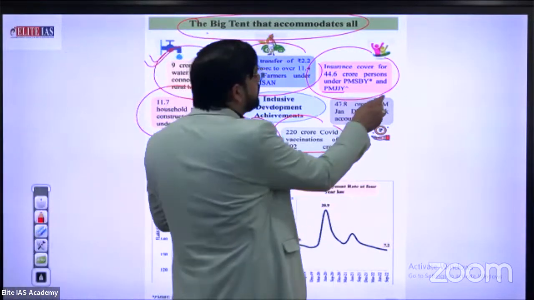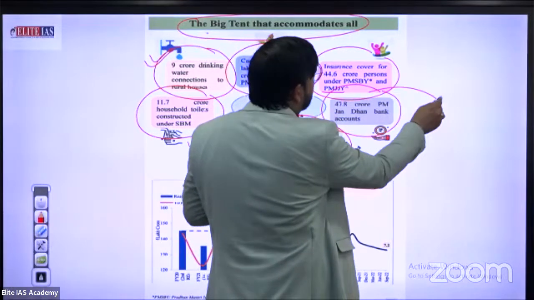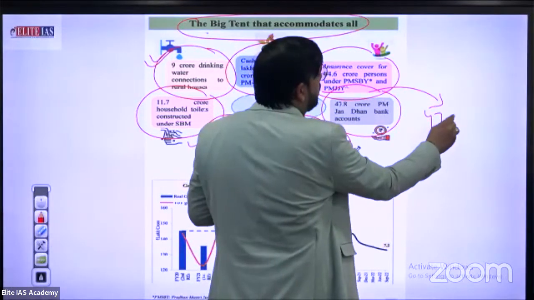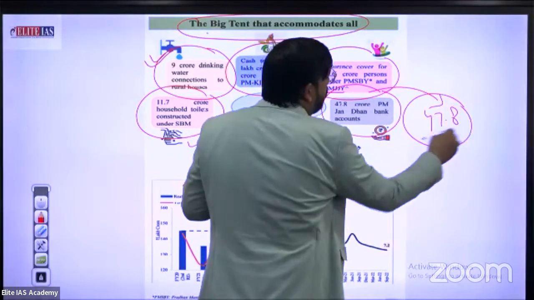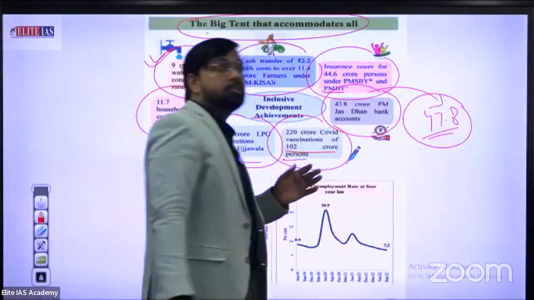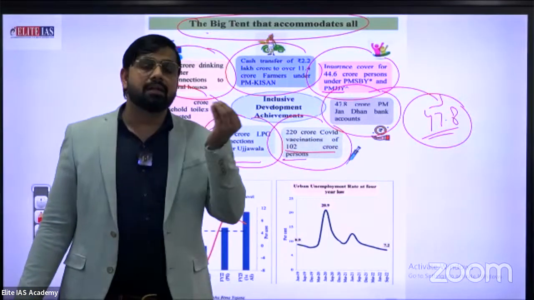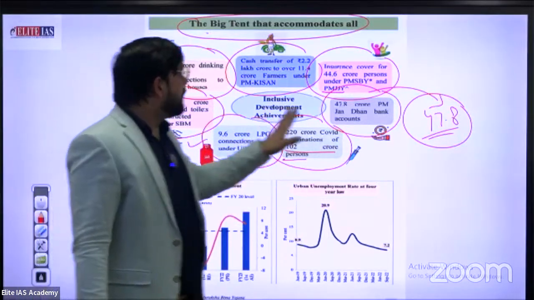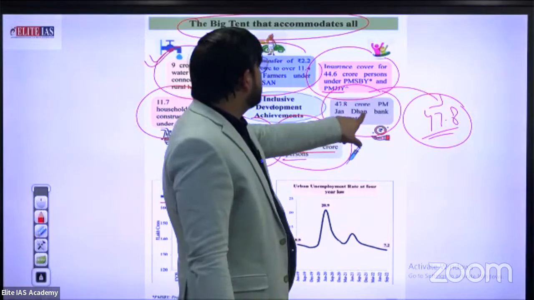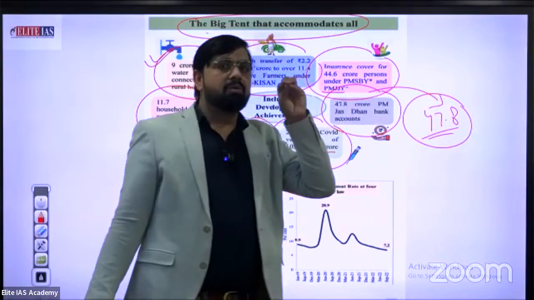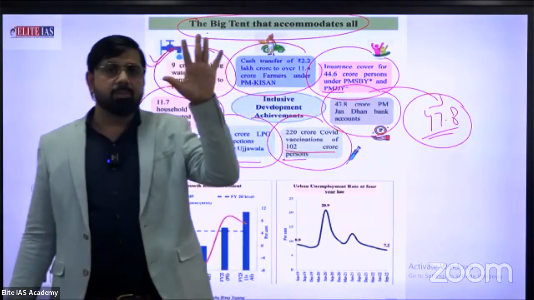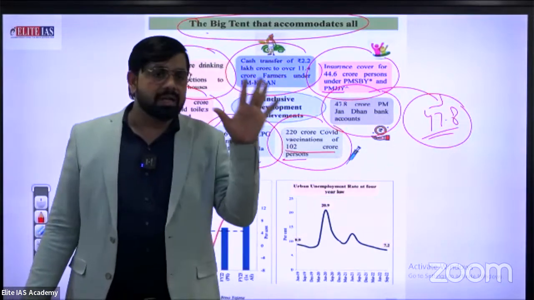47.8 crore PM Jan Dhan bank accounts, directly transferred. 47.8 crore, especially for the weaker section, especially for those in the unemployment sector. You know there is a certain amount, 5,000 rupees, as the starting amount provided by the government in a Jan Dhan account.